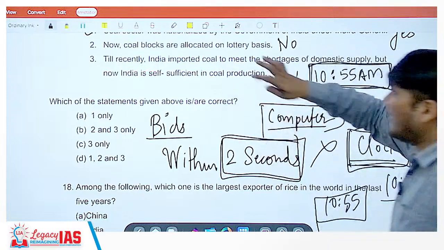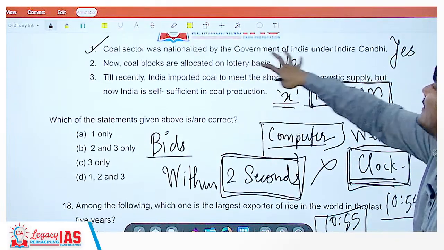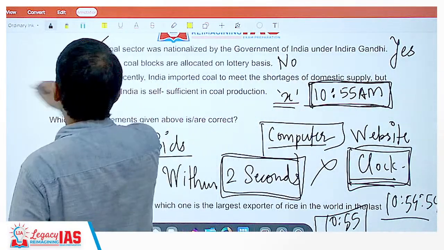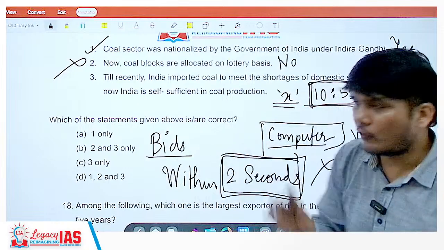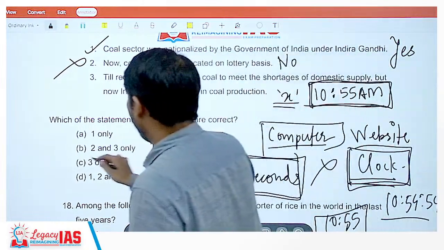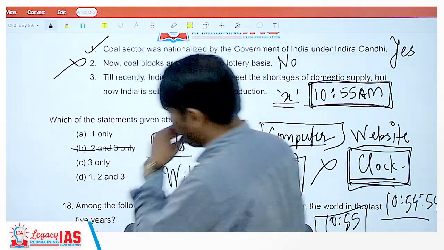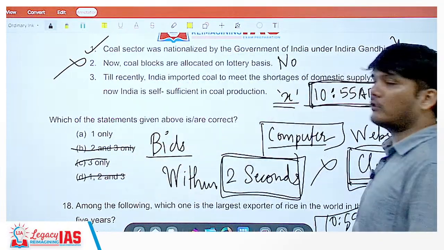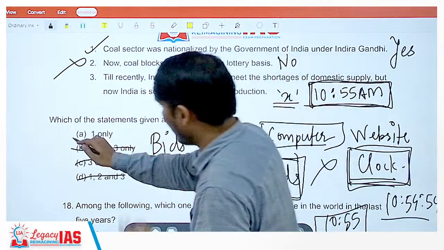So probably the idea is to make you understand how the bidding thing worked. Now this bidding process has been stopped. So statement 2 is wrong. Statement 1 is right, statement 2 is wrong. So this is out of the picture. This is also out of the picture. This is also out of the picture. So the right answer would be option A, 1 only.